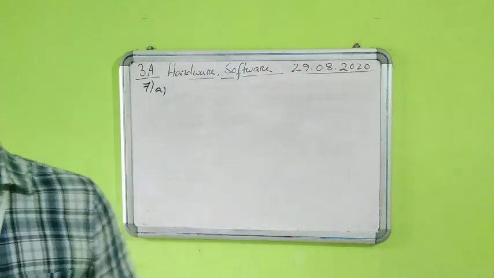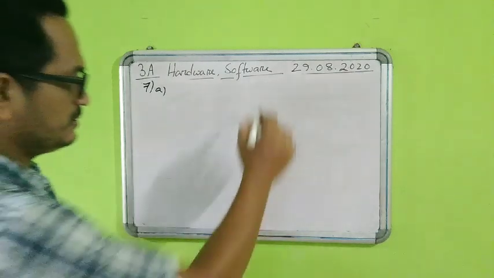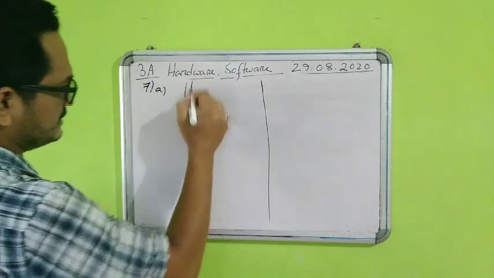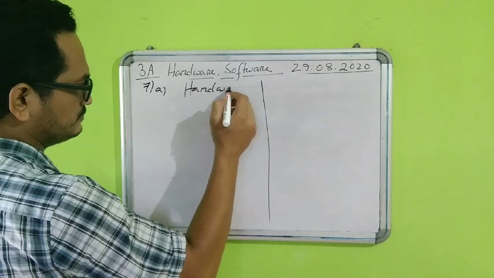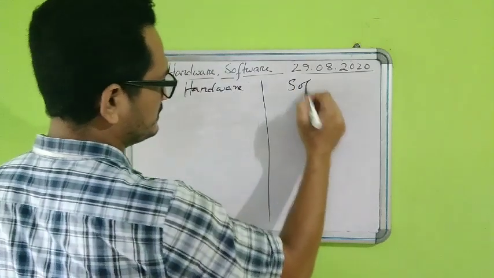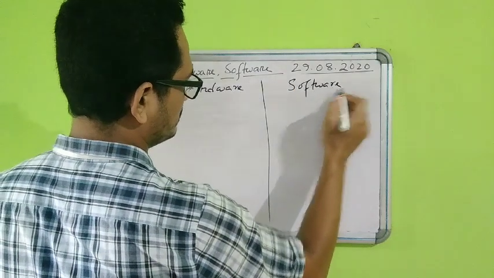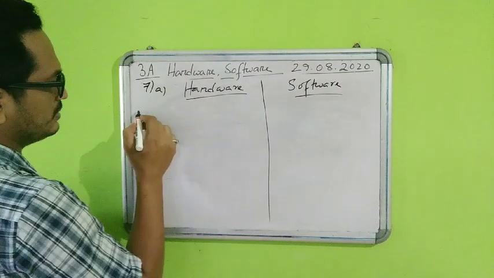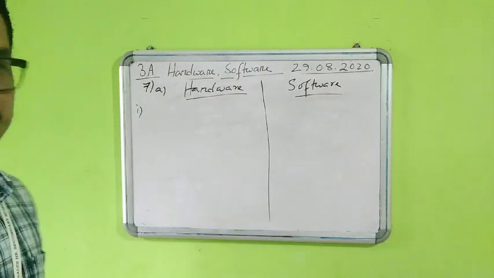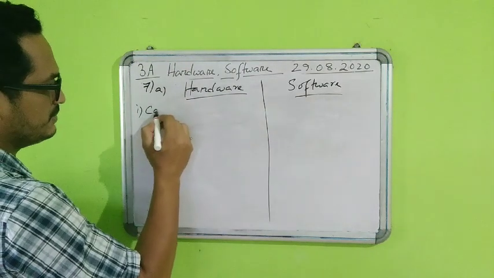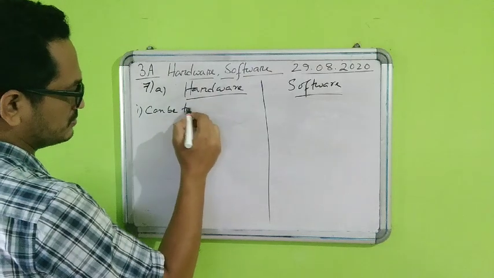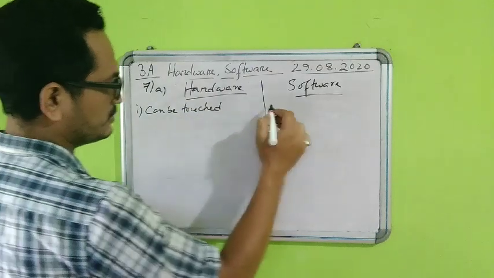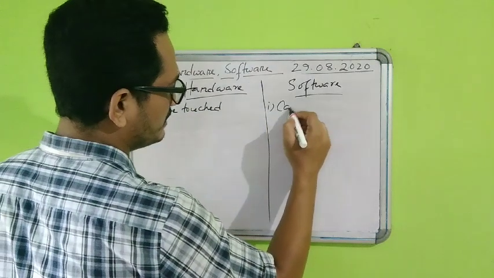If there is no sufficient place in the textbook, then you can use the copy. Okay, so we will write like this. This I will give as hardware, and this I will give as software. So the first point of difference is hardware can be touched. So here it will be cannot be touched.